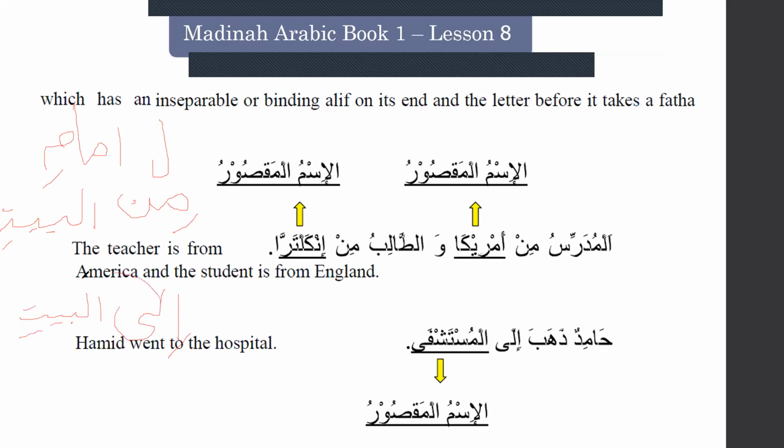So this will give kasra to the following noun. Now we are going to see an exception word which will not take kasra, regardless of whether it is followed by ismul jar, harful jar or not. Okay, let's see what that exception is.